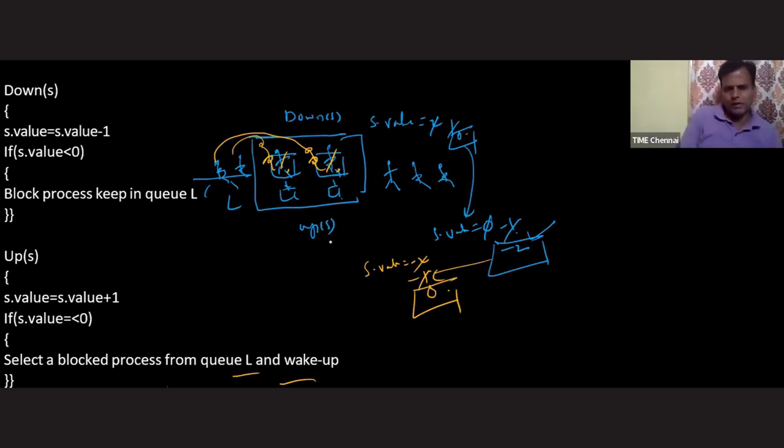After some time, the third person is performing the up operation. That means I am asking to increment this. This is 1. Is 1 less than or equal to 0? Answer is no. Then simply move out. The fourth person is also performing the incrementation towards 2. Is 2 less than or equal to 0? Answer is no. Then simply move out.